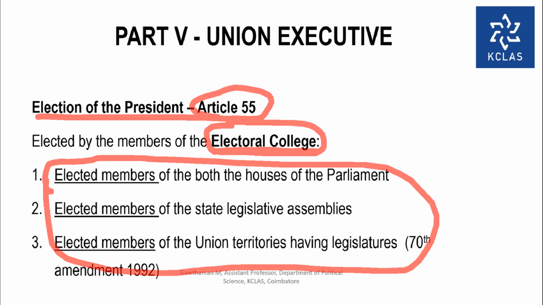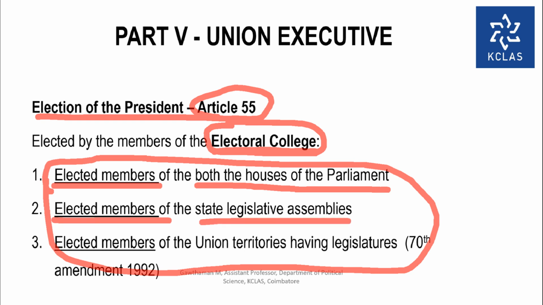Now let us see who all are the members of the Electoral College. One is elected members. Very important to note, it is elected members, not the nominated members. Elected members of both the houses of the Parliament. What are the both houses of the Parliament? One is Lok Sabha and another one is Rajya Sabha. Then elected members of the state legislative assemblies.